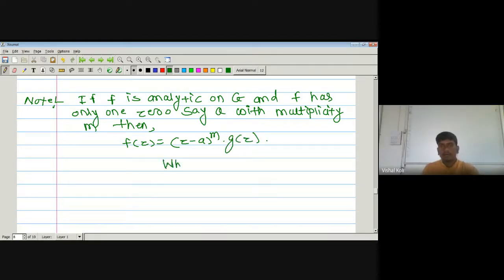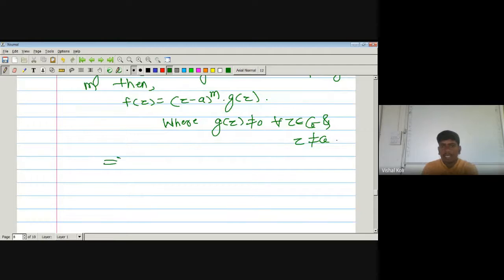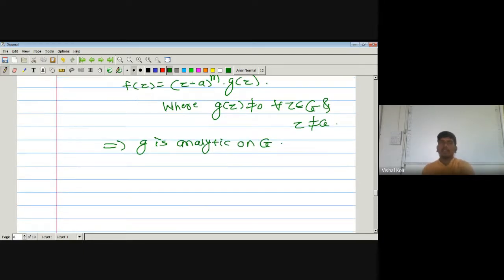where g of z is not equal to 0. That is, g of a is not equal to 0, or g of z is not equal to 0 for all z belonging to G, since there is only one root. Again, f is analytic, which implies g is analytic on the set G.